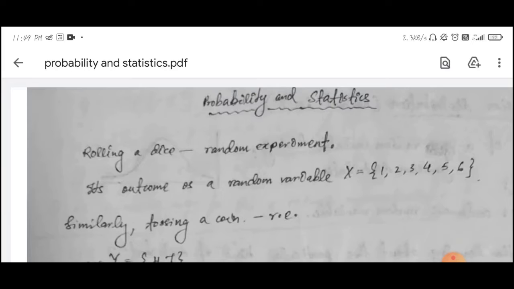So first of all, let's discuss random variables. What is a random variable? It's a variable that is the result of a random experiment. For example, let's take a fair dice. If I throw a dice, I will get only 1, 2, 3, 4, 5, or 6, any one of them. I won't get 7, 8, 12, or 20, because the sample space of that random experiment is 1, 2, 3, 4, 5, 6. So in that case, the output will be my random variable.